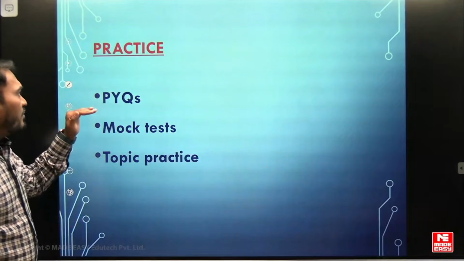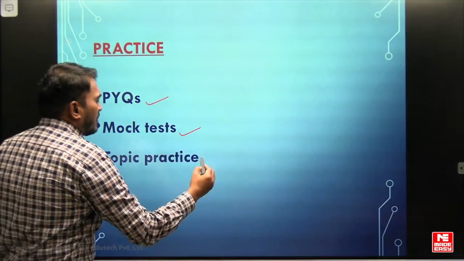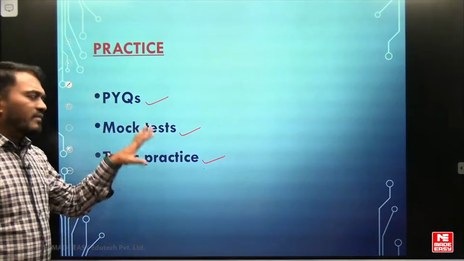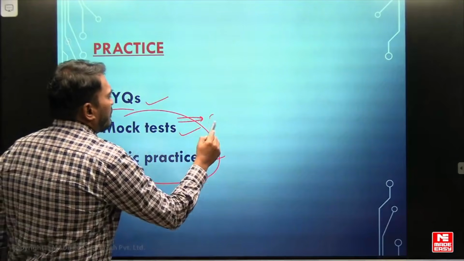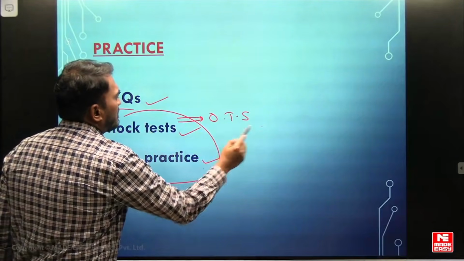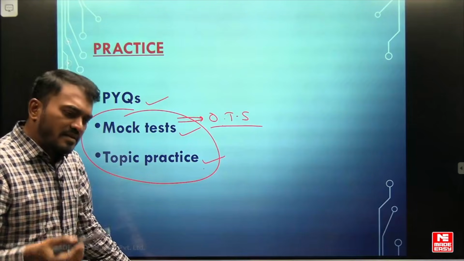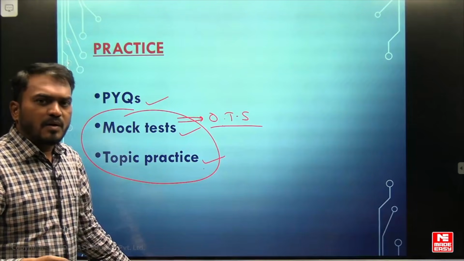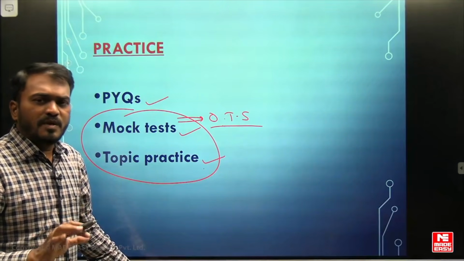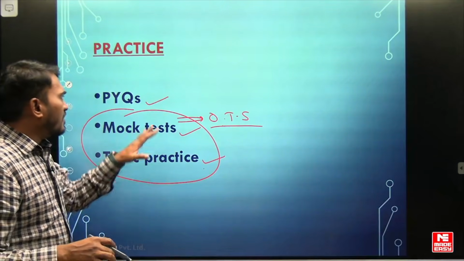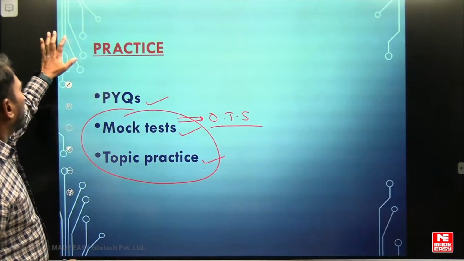And coming to practice, you have to practice all the PYQs, mock tests and topic-wise practice. So everything will be included in the OTS. If you enroll in the OTS, the online test series, there is subject-wise test, full syllabus test, part syllabus test, multi-subject test. There are multiple varieties of OTS papers designed. You can attempt and practice all of that. So that is about practice.